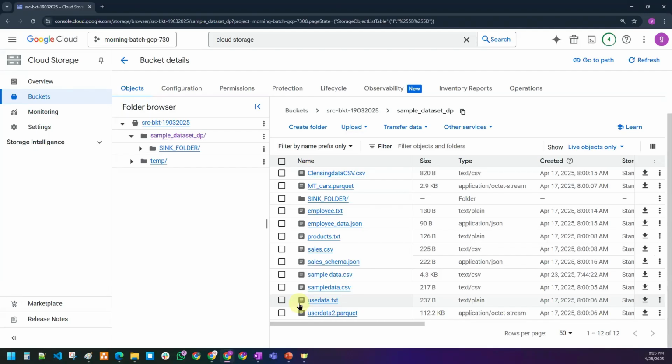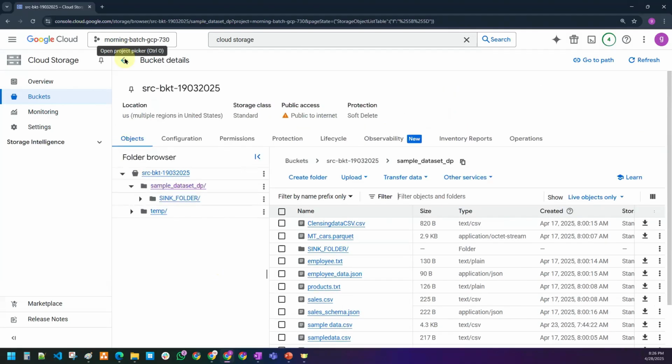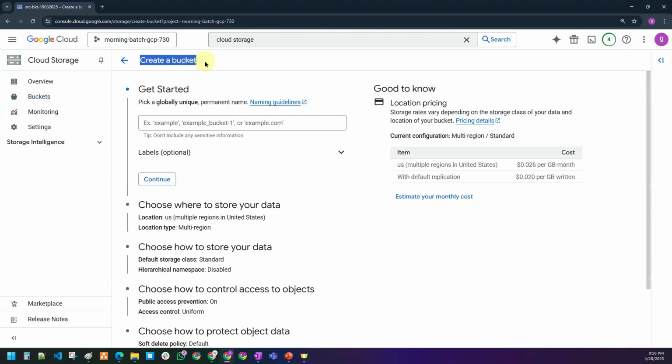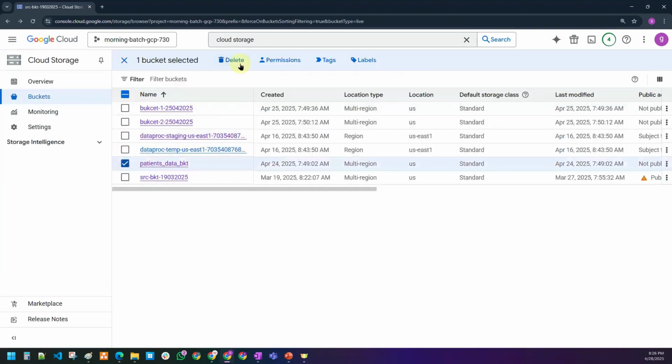So you are going to interact with these services visually. That is what is going to happen. I can create something, I can delete something, I can update something also. See, I'm able to create something here. I'm creating a bucket here. I can delete something also. Click on this one, I am able to delete also.